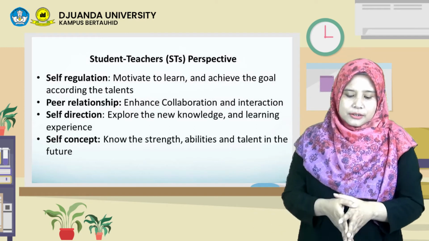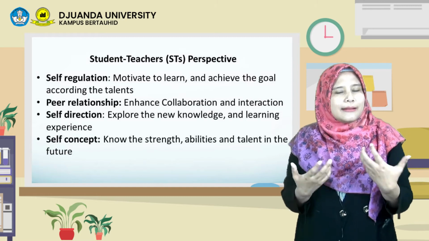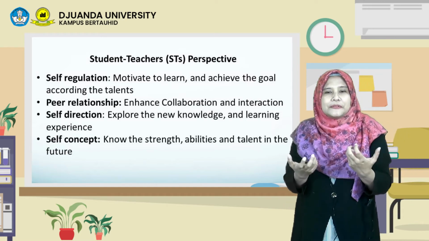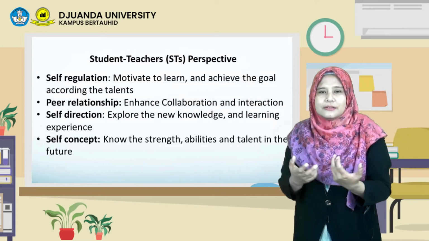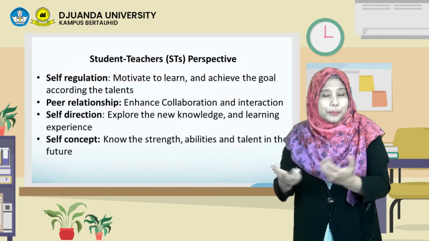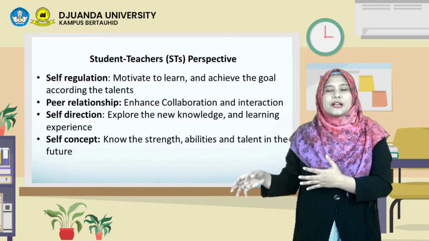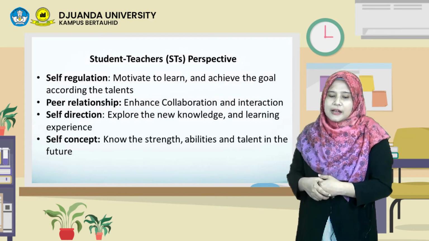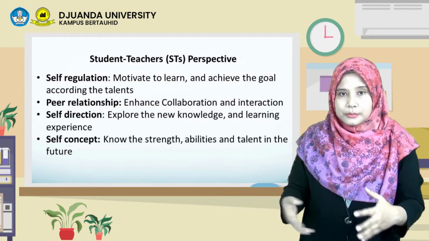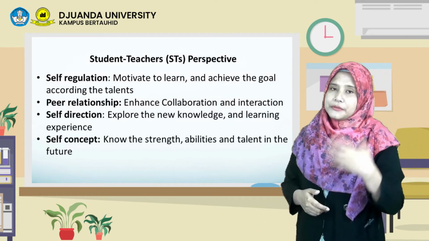And self-direction, how the student can receive new knowledge and experience from their instruction in that day. And the self-concept, know the strength, abilities, and talent in the future.